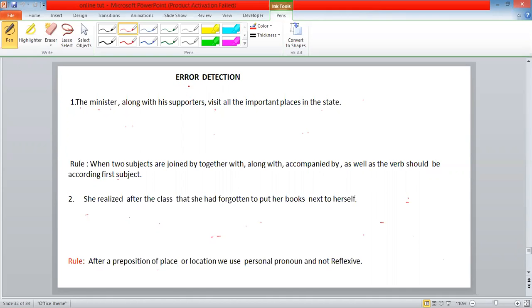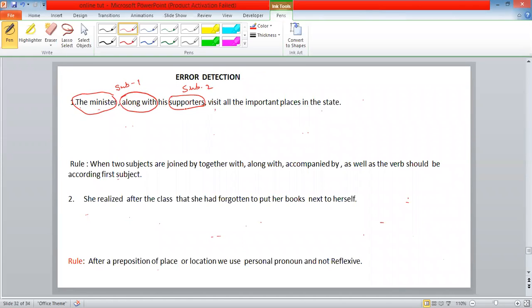Today we are going to discuss error detection in sentences, which are very important for competitive exams. Let's look into the sentences. The minister, along with his supporters, visit all the important places in the state. So we find the minister. This is subject number one. Supporters. This is subject number two. Subject number one and two are joined with along with.